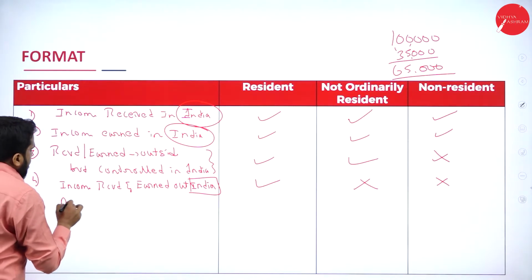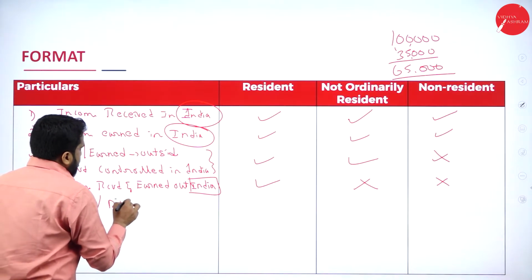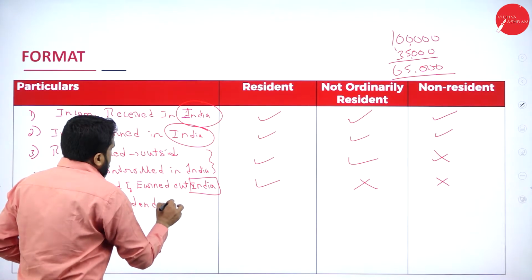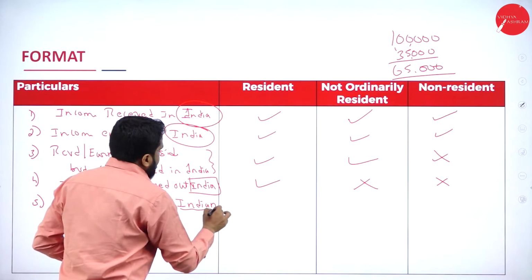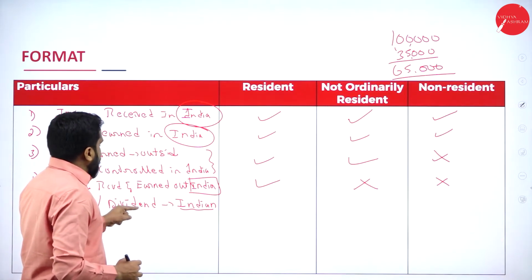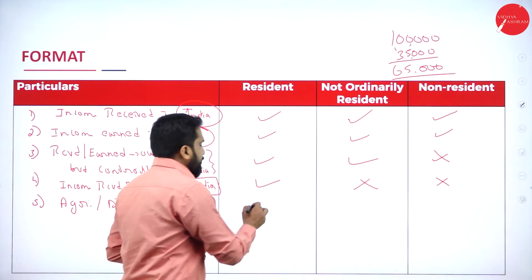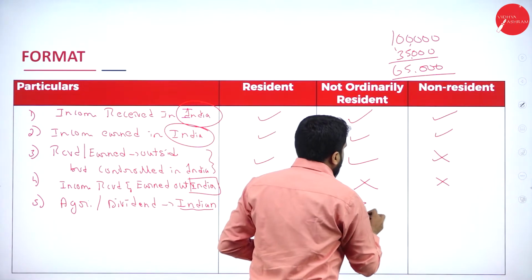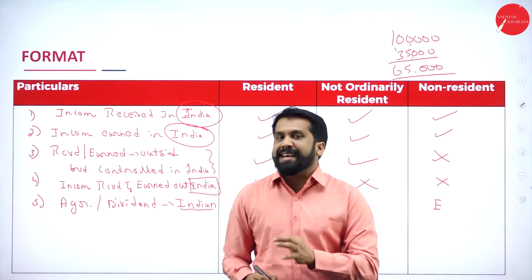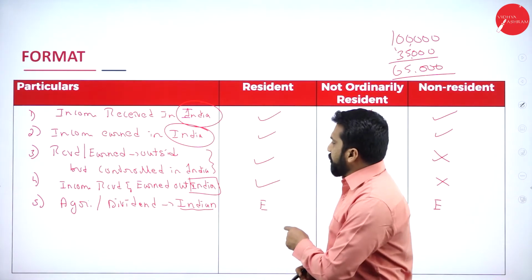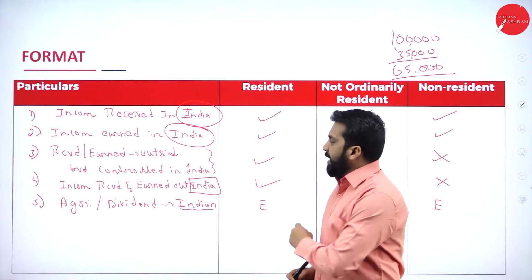Fifth one. Any agricultural income, any dividend, if it is Indian, like the land is in India, or the dividend-giving company is an Indian company, then exempt, exempt, exempt. Remember, any agricultural income in India is exempted. Any dividend received from an Indian company is always exempted.